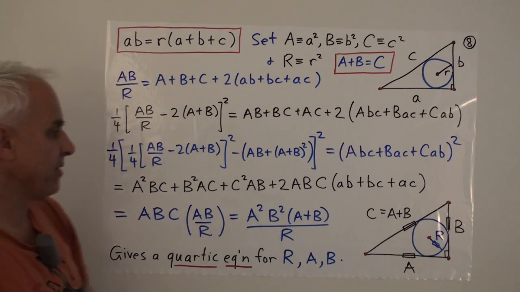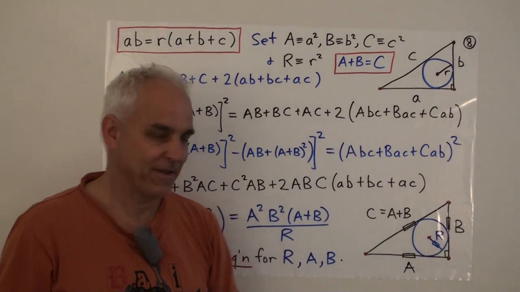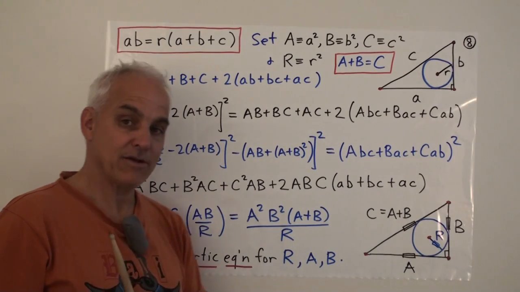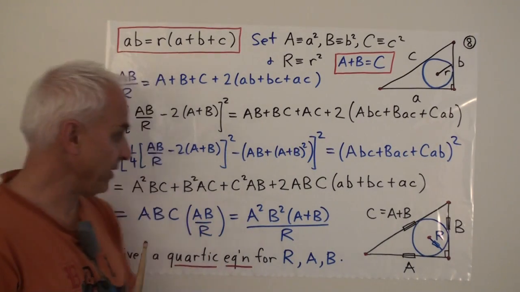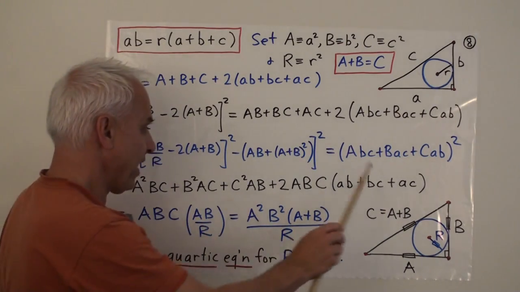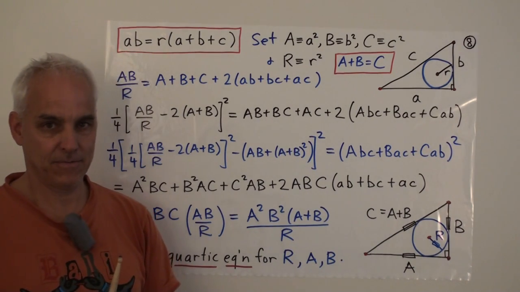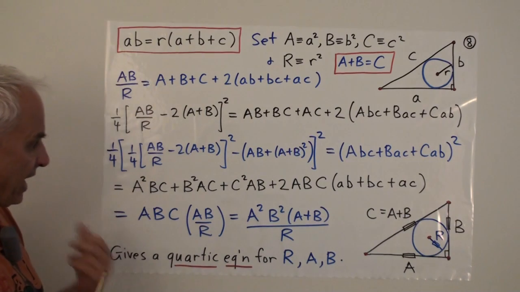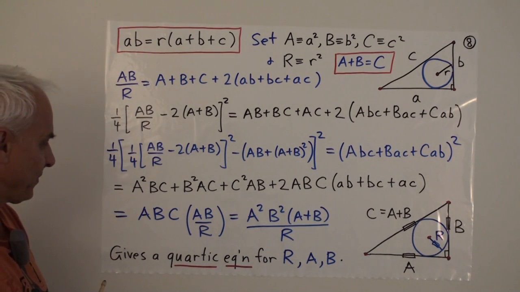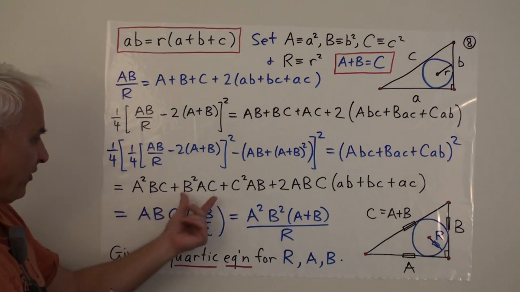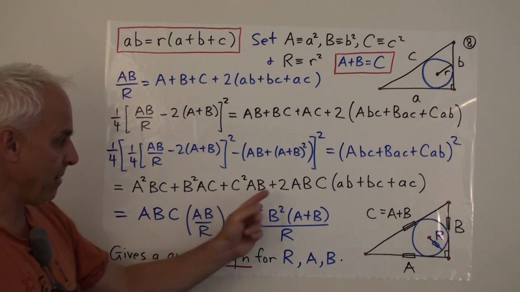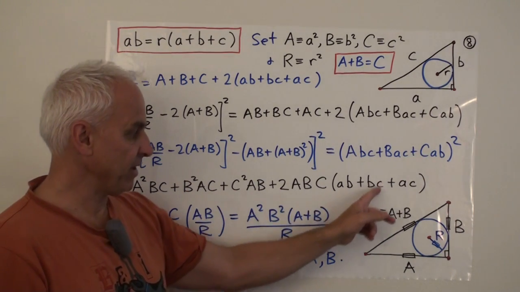Oh my goodness, you say, well, we still have little terms. That's true. But now some magic conveniently comes to our aid. Have a look at this right-hand side. It has a common factor of A, B, C. If we pulled out that A, B, C, what will we have left? There would be an A plus a B plus a C plus a 2 times AB plus BC plus AC.